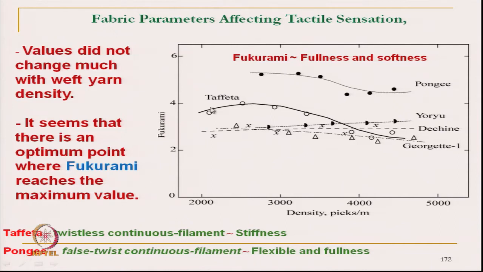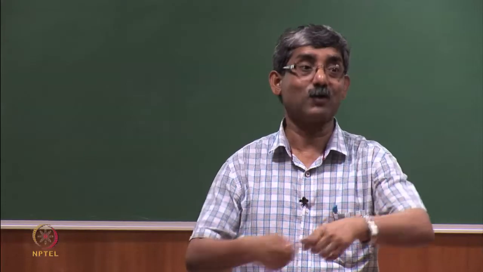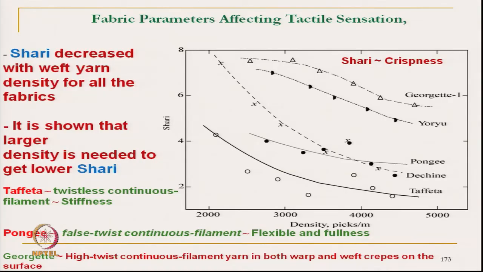Taffeta, with a twistless yarn, compared to georgette with high twist, gives a higher Fukurami, while georgette gives a less Fukurami value, fullness, because it is tight. Even taffeta is more than georgette, that means a lower twist fabric, zero twisted fabric, gives a little bit better fullness, better softness than the hard twisted fabric.